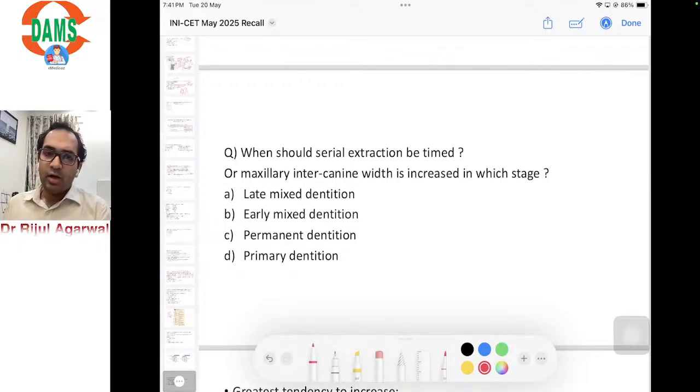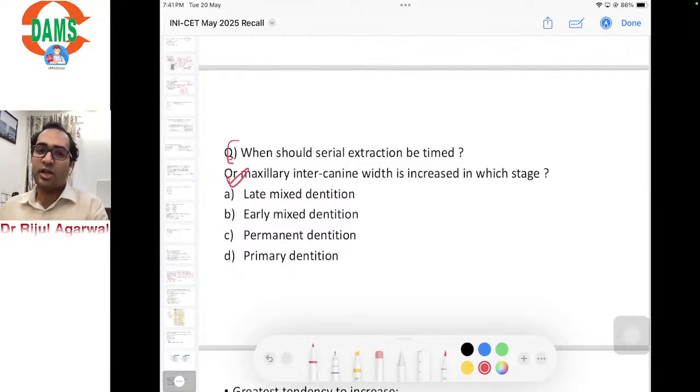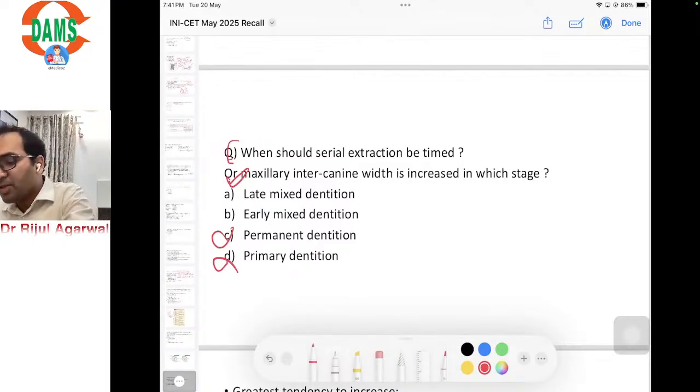Next question. Some said this was when should serial extraction be timed, and someone said the question which came was maxillary intercanine width is increased in which stage. I believe the second variety would have come, not the first one, because it would have been too easy. Serial extraction should be timed, which directly eliminates options C and D. It is generally timed at late mixed dentition, not at early mixed dentition, because you have to give time for the first premolar to erupt so as to extract it.